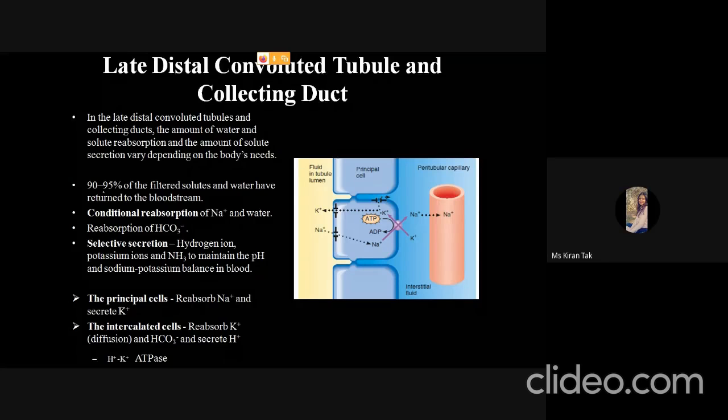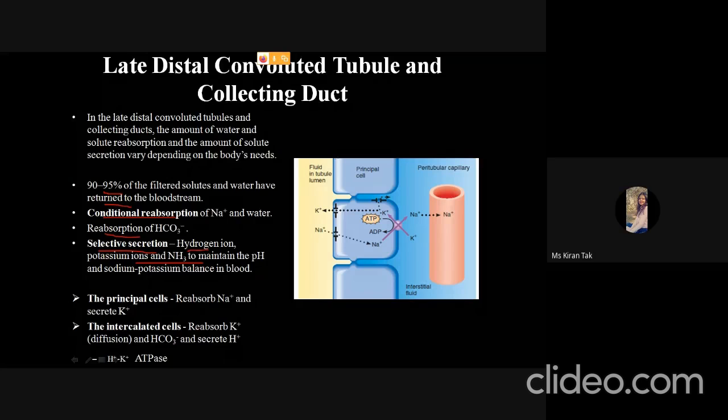So 90 to 95% of the filtered solutes and water have returned to the bloodstream. As all the essential solutes are reabsorbed, there is a conditional reabsorption of sodium ion and water. Not all the time does it occur, only when it is required. There is a reabsorption of bicarbonate and selective secretion. That means not all the ions are secreted here, only some selected ions like hydrogen ion, potassium ion, and ammonium, whenever they are required.